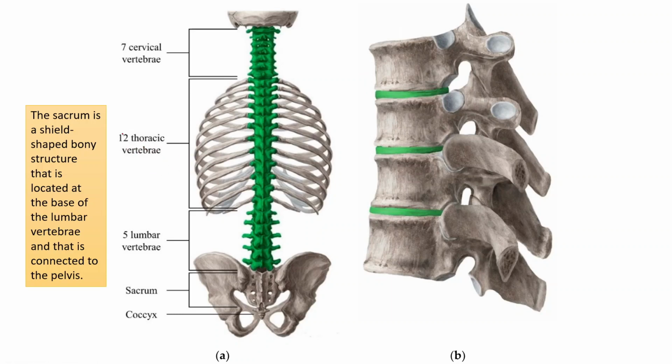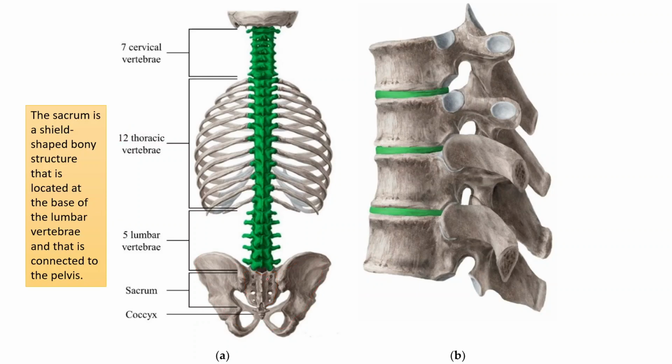In the case of Metatherians, it is not 12, it is 13. And in the case of lumbar vertebrae also, it is not 5, but 7 in the case of Metatherians. Also, it possesses a sacrum. Sacrum means what? It is a shield shaped bony structure located at the base of the lumbar vertebrae, and it is also connected to the pelvis.